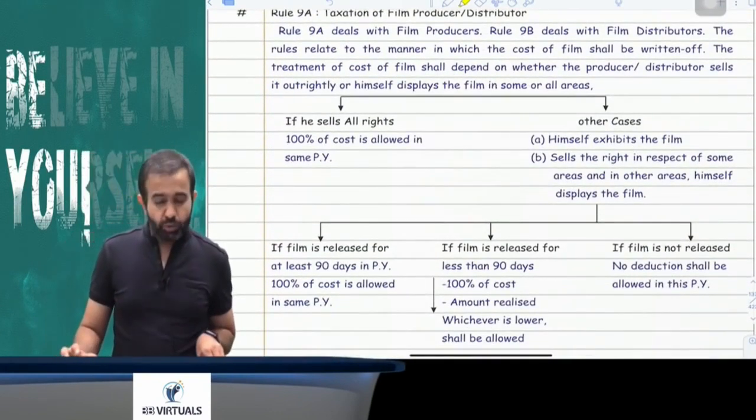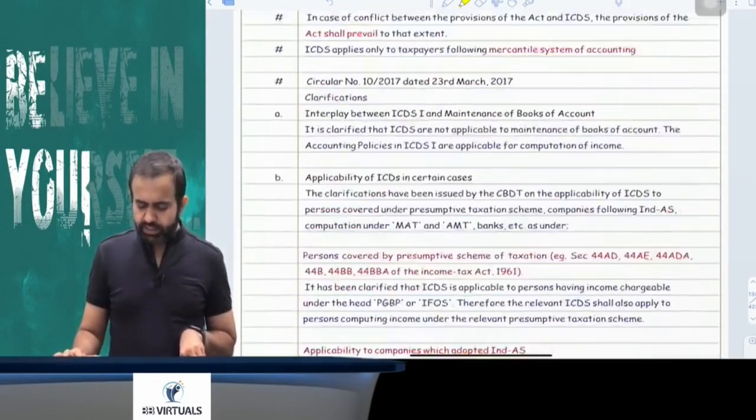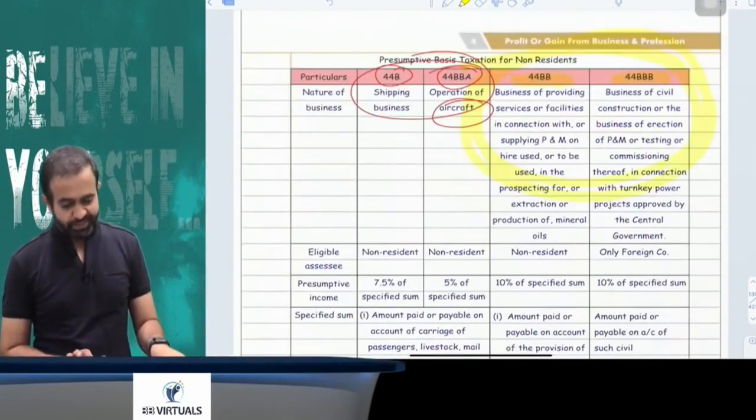Now rule number 9 is related to film producers. You can read it in the homework. So this, guys, is the completion of your PGBP topic. Now the next section is